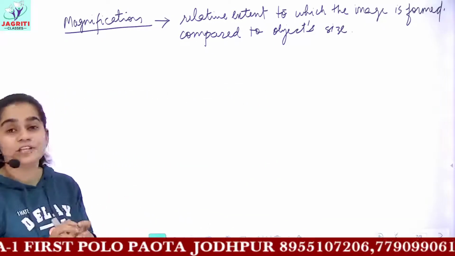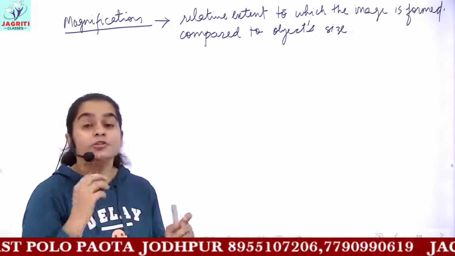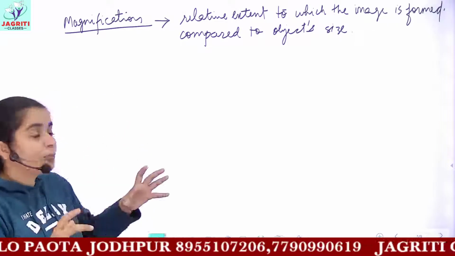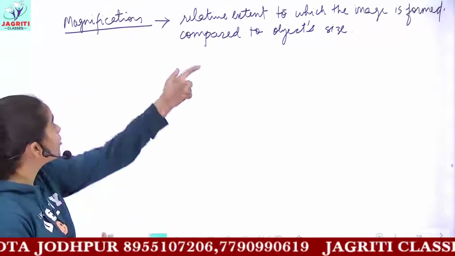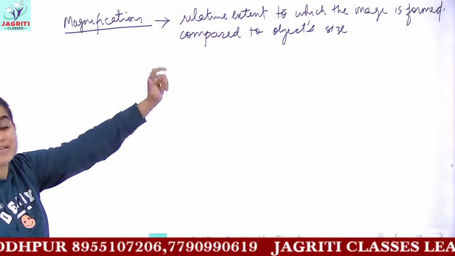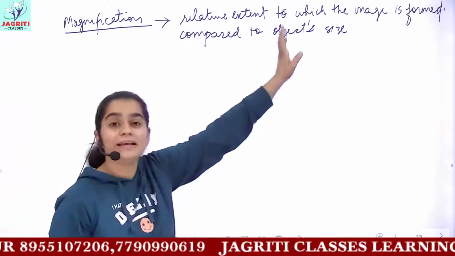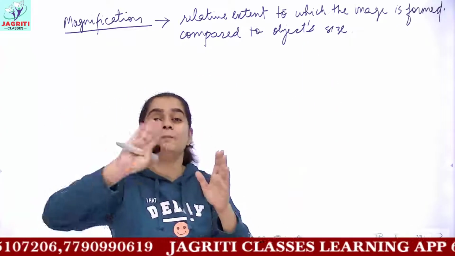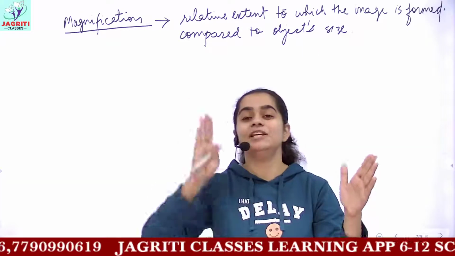As we have a feature, that is the feature of zoom. So what we do is, we zoom the objects or we magnify them. So from there only the term magnification is being derived. That is, it tells you the relative comparison between the size of image and size of